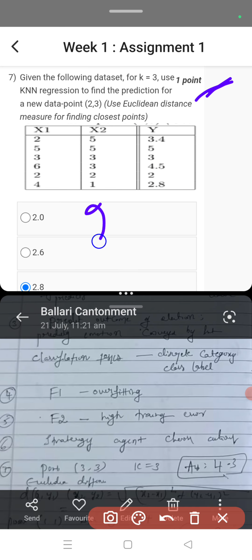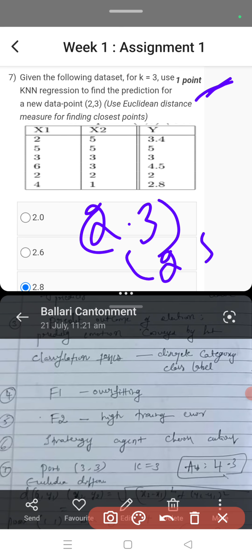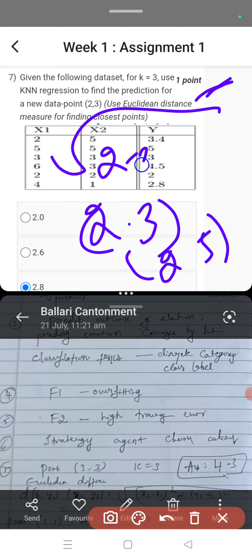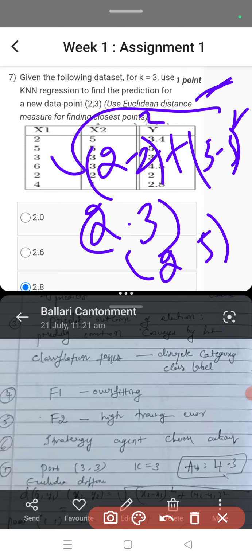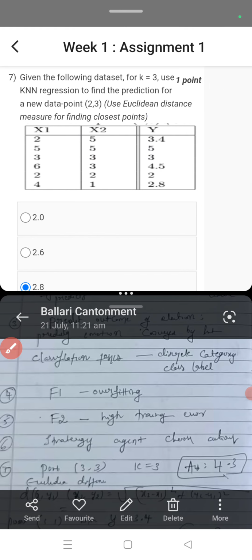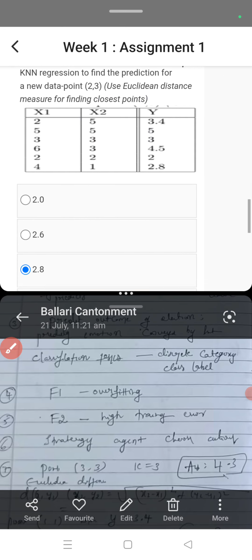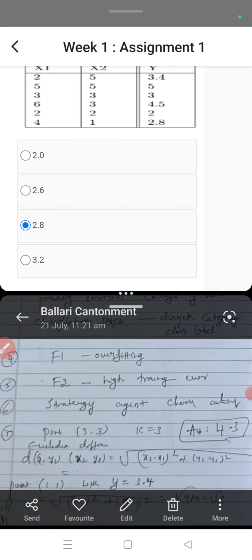So they have given here a new data point 2, 3, and here you are having the values x1 and x2. With the help of this Euclidean distance, we can take 2 minus 2 squared plus 3 minus 5 squared. So like that you should do the Euclidean distance.